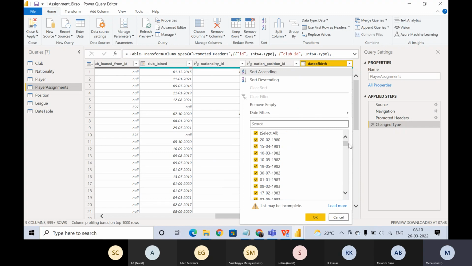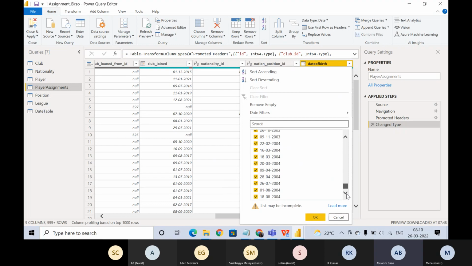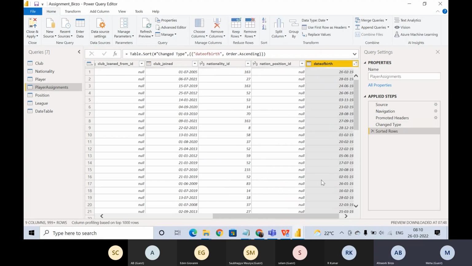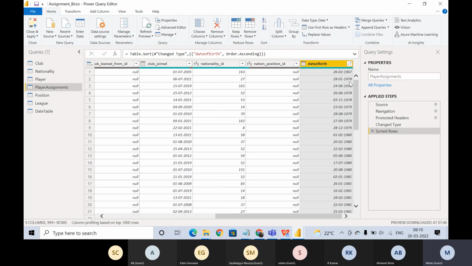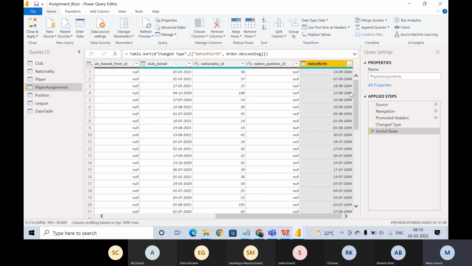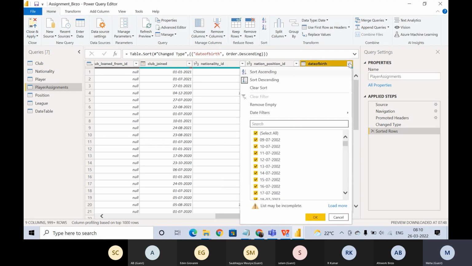You can check by making it ascending order so you can see the first one. 1967 is the first one, right? And then if I do it again, the descending one, so 1967 till 2004 we have here.